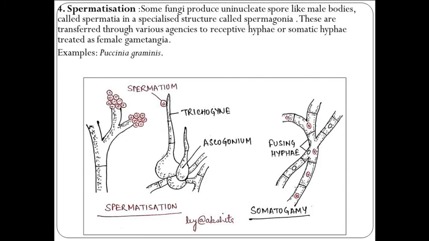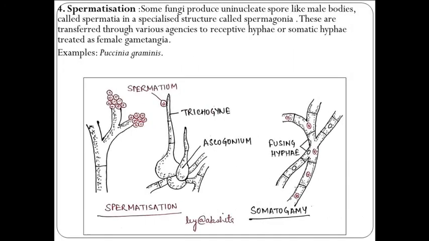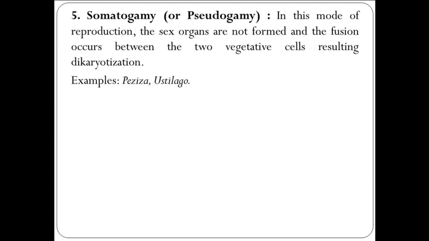In somatogamy, or pseudogamy, in this mode sex organs are not formed and the fusion occurs between two vegetative cells, which is called dikaryotization. Examples are Pezizza, Ustilago, and Agaricus. You can see on the right diagram, this is somatogamy. The sex organs are not formed and the fusion occurs between two vegetative cells. So this is somatogamy, also called pseudogamy, and examples are Pezizza and Ustilago. So this is all about the reproduction in fungi, both modes, asexual and sexual.